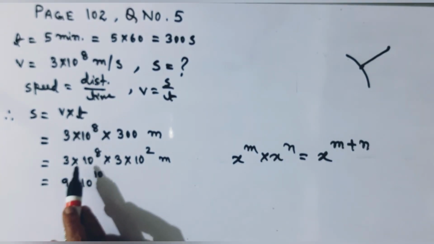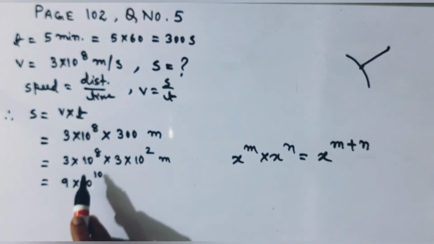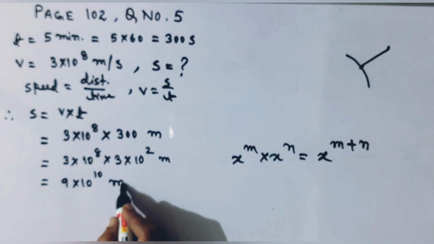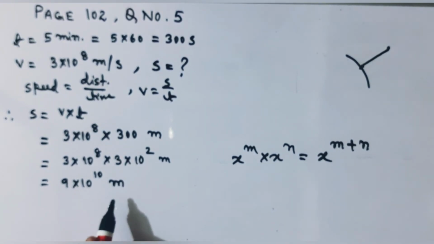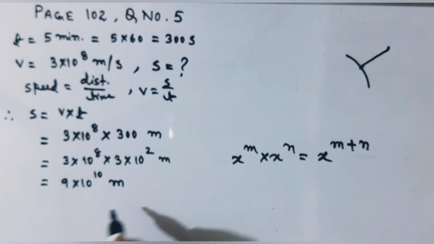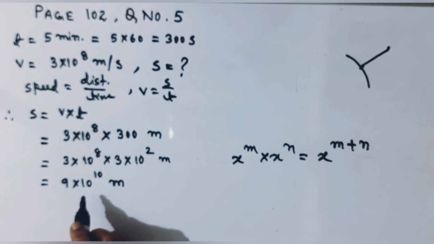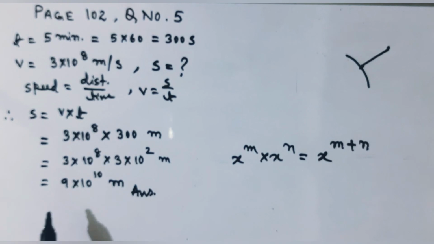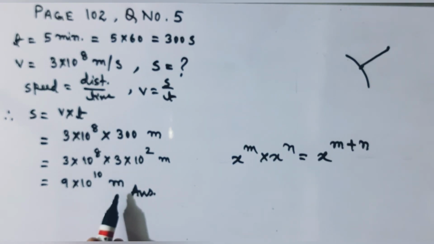So we can write 3 into 3, 9 into 10 to the power 8 plus 2, 10 to the power 10 meter. If you wish, you can change it into kilometers, but that is enough. Meter is good enough. You can write it as the answer. The distance between the spaceship and the ground station is 9 into 10 to the power 10 meter.